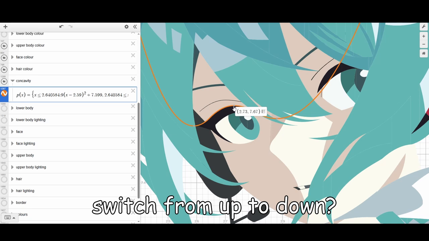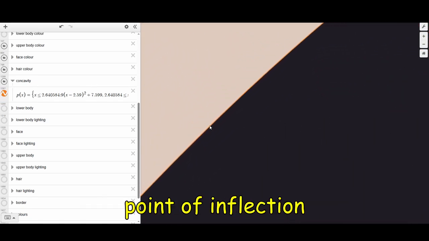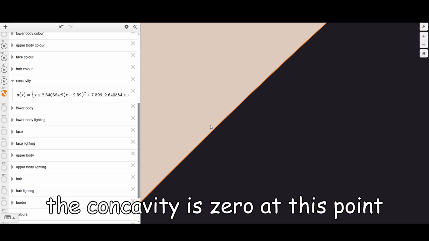So where does it switch from up to down? The answer is right here, at the straightest point. This is called the point of inflection. The concavity is 0 at this point because it's straight here.